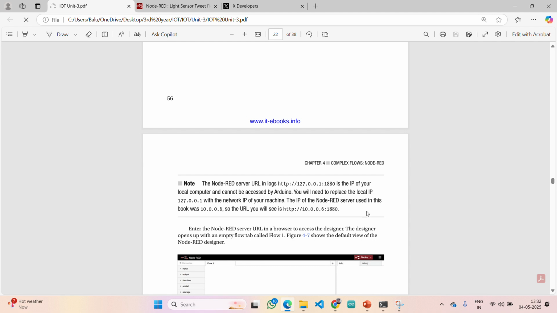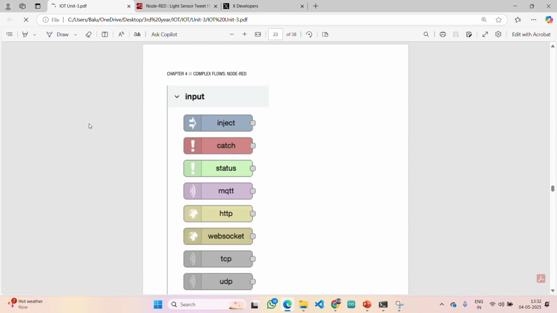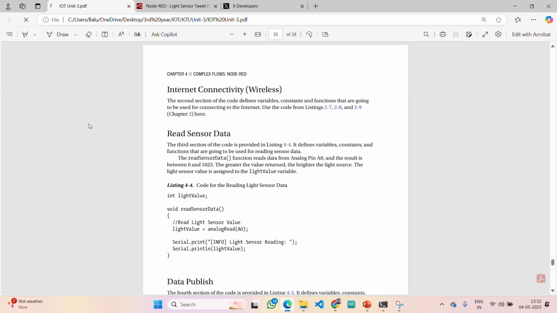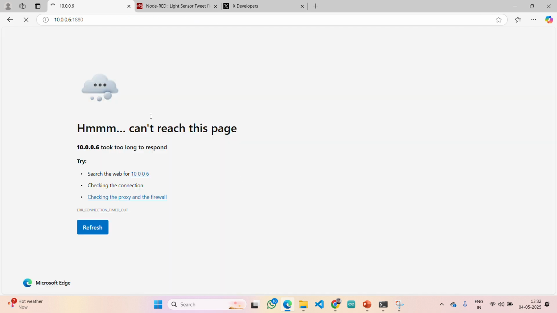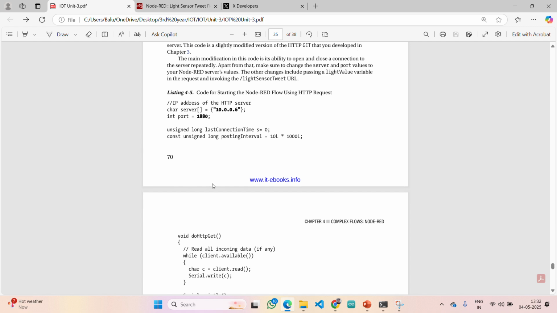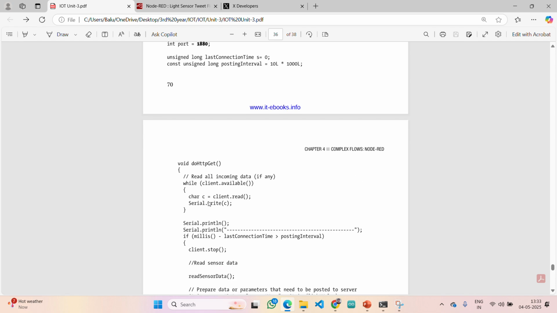So remember that one. Now coming back to the coding part I was explaining. Those things you will connect. Just a second, it's a network issue. Now coming back here, guys, remember that while working with this complete thing, internet connection is mandatory. Otherwise, there will be no concept of IoT, because IoT by the name itself means Internet of Things. Without internet, you can't implement any of the projects.